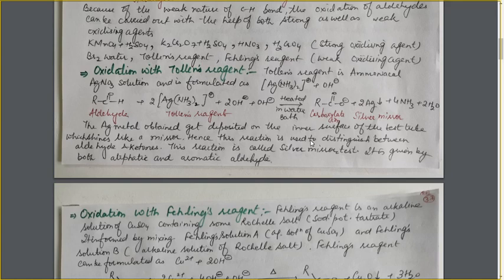between the 2 compounds. Now what are those compounds which cannot give this silver mirror with Tollens reagent? They are the ketones. So we can distinguish aldehyde from ketones by this reaction. Now why are ketones not giving this reaction? Because in ketones, this C double bond O group is attached on both sides with carbon atoms. And for the conversion of ketones into carboxylic acid, we have to break this carbon-carbon bond.